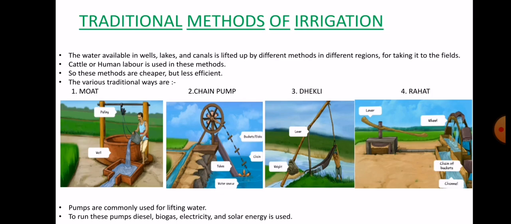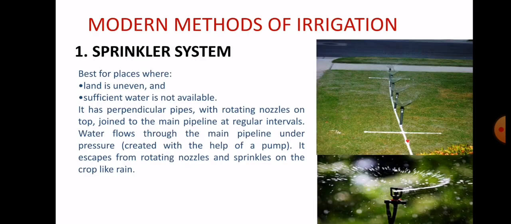To run these pumps we need diesel, biogas, electricity and solar energy.